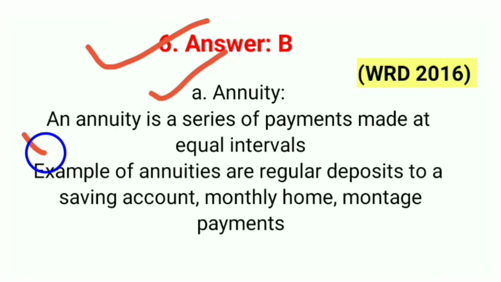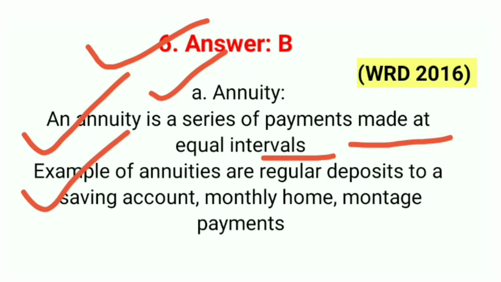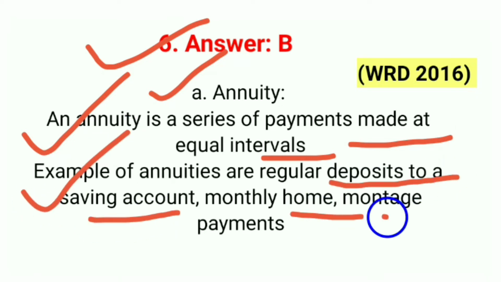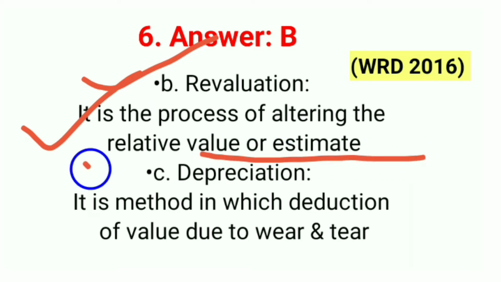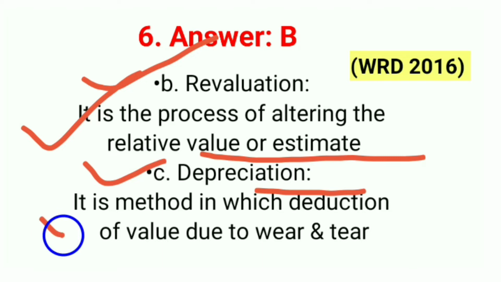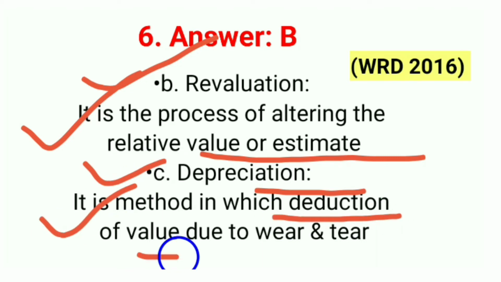Annuity. An annuity is a series of payments made at equal intervals. Examples of annuities are regular deposits to a savings account and monthly home mortgage payments. Second one, revaluation. It is the process of altering the relative value of an estimate. And third one, depreciation. It is the method in which value is reduced due to wear and tear. So the correct answer is B.